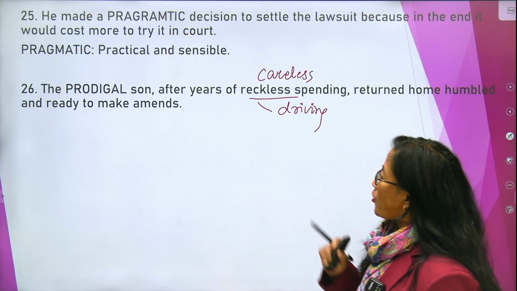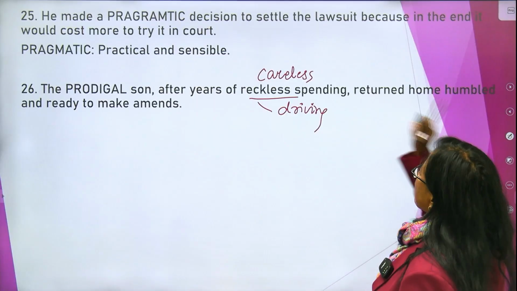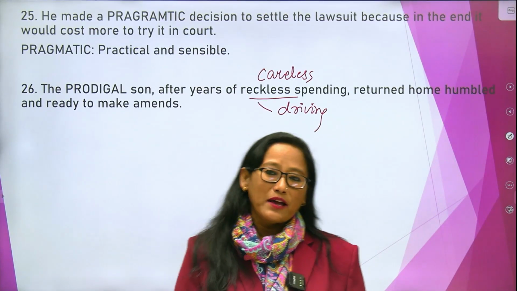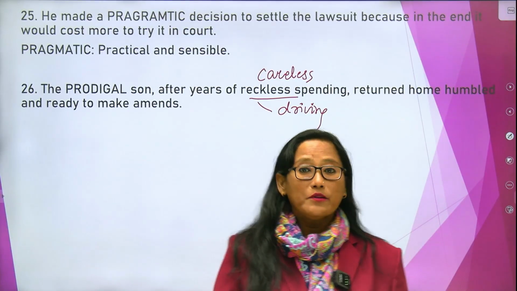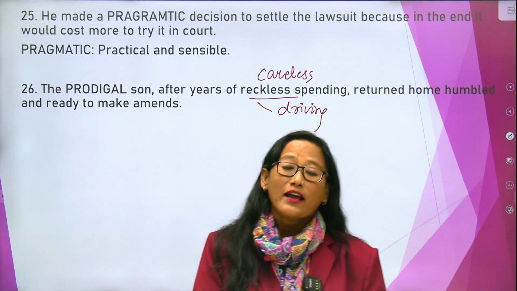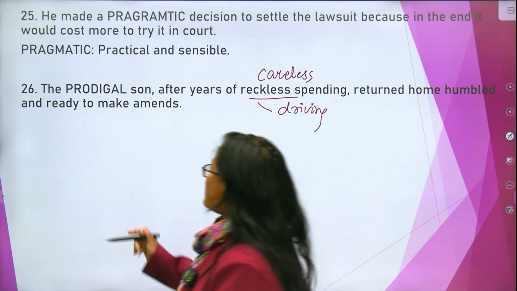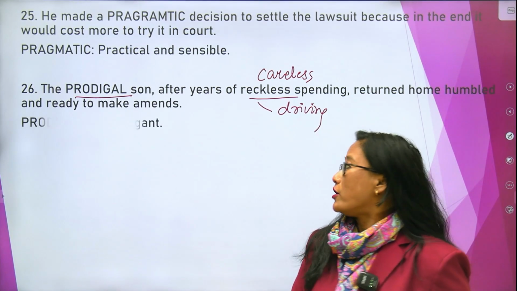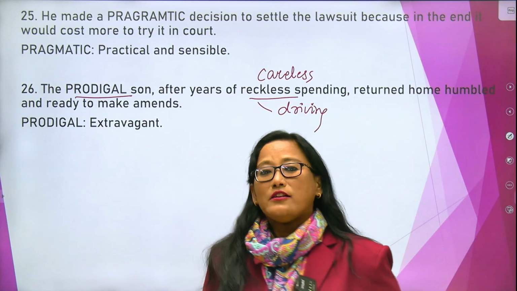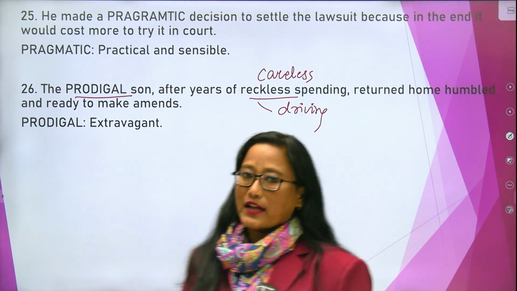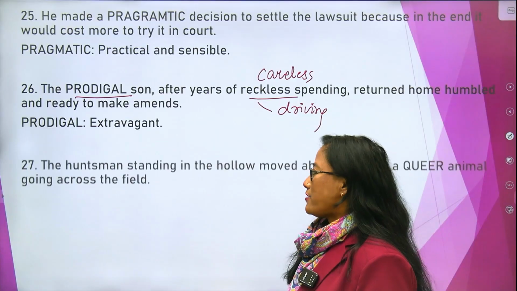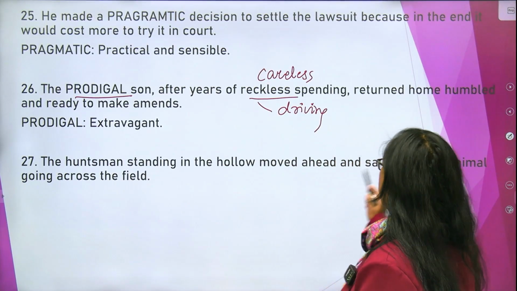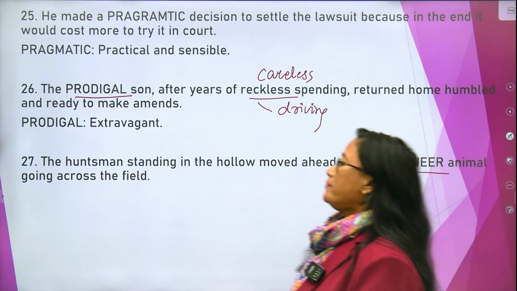So here the prodigal son, after years of careless spending, returned home humbly, and he said that okay, I am ready to make changes in myself because money has finished now. Why has the money finished? Because he has been spending recklessly. And why has he been spending recklessly? Because he was a prodigal. What is the meaning of prodigal? Prodigal means extravagant, spendthrift, right?